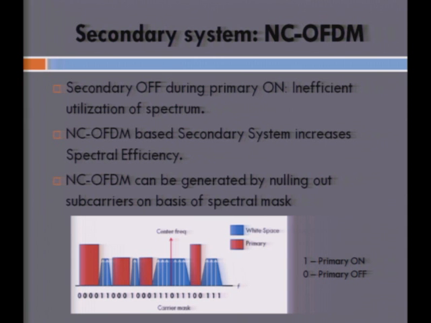If you can see the diagram here, the zeros correspond to the subcarriers where there is a primary transmission sensed, and the ones correspond to those where there is no primary. And this carrier mask can be used to set the NC-OFDM transmission.